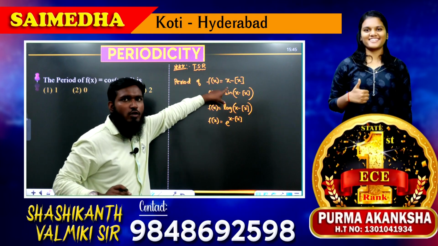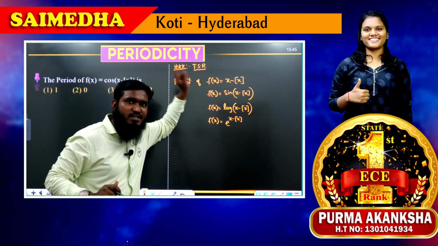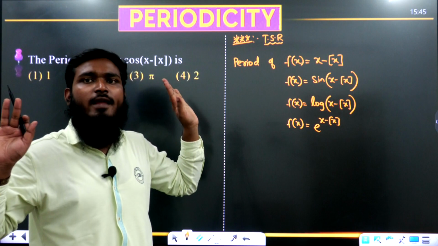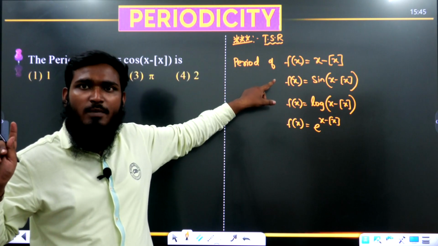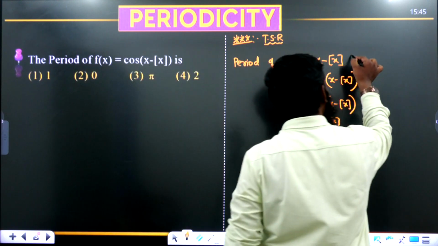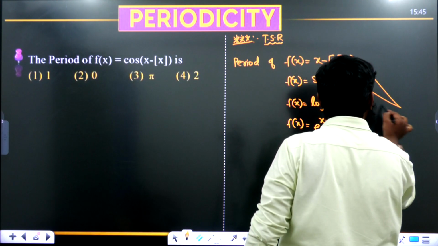That x minus bracket of x, if you are having it with a sine function, cos function, tan function, cot function, secant, cosecant, log, exponential, whatever it may be, if x minus bracket of x is visible in the question, for that what is the answer we are having over here?